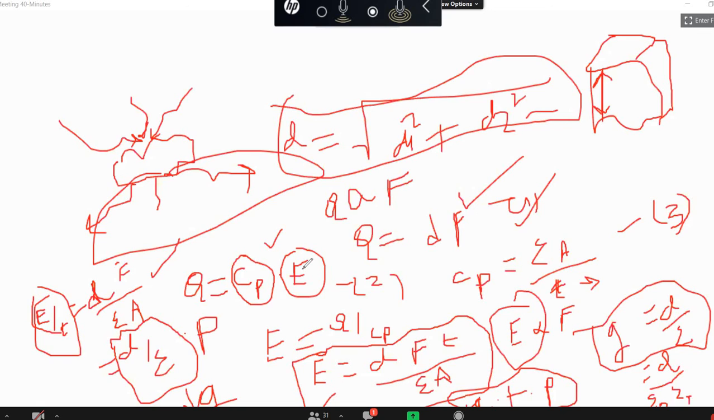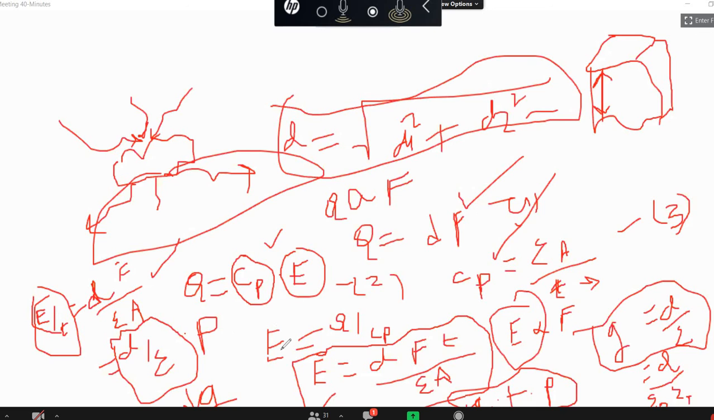So that's why I am representing it as E. Okay, so that is Cp into E. That's the second equation. The third equation is this one: Cp equals epsilon A by T. Okay, there is a Cp. So now what can we write?